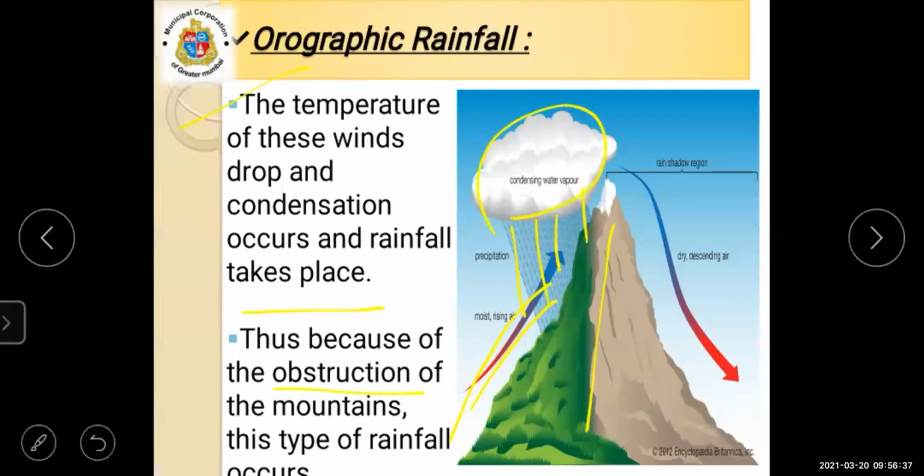You will see here, one side is greenery and one side is dry. Why? Because of the obstruction of the mountain. One side you will see the prevailing wind, and here you will see the rain shadow region, which is already dry.